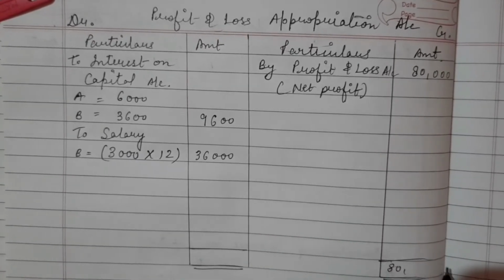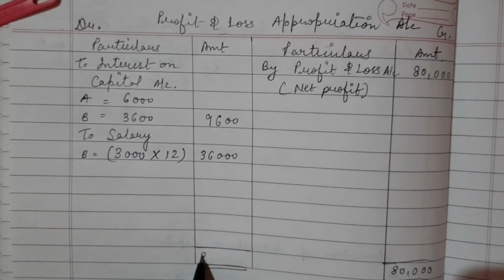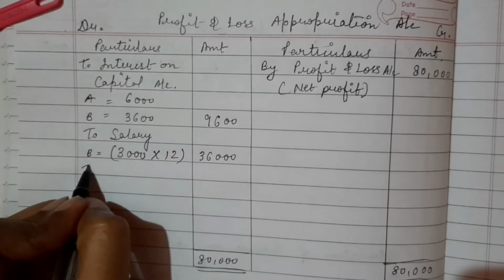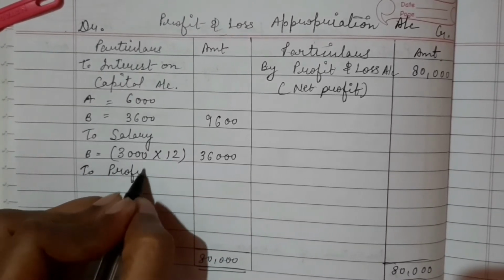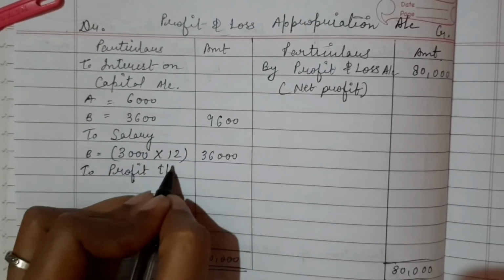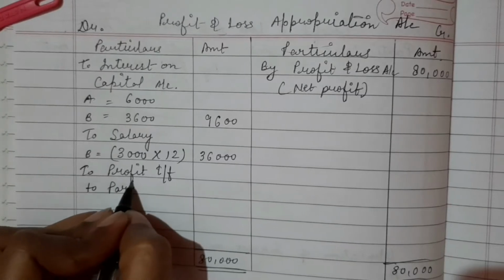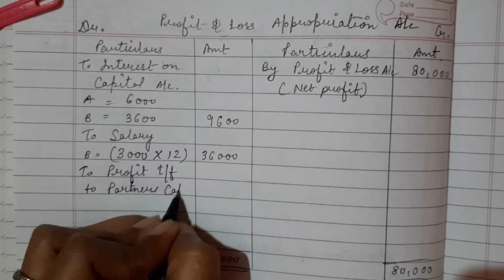So 80,000, credit side is more than debit side. Then what comes? Net profit. To profit transferred to partners' capital account.